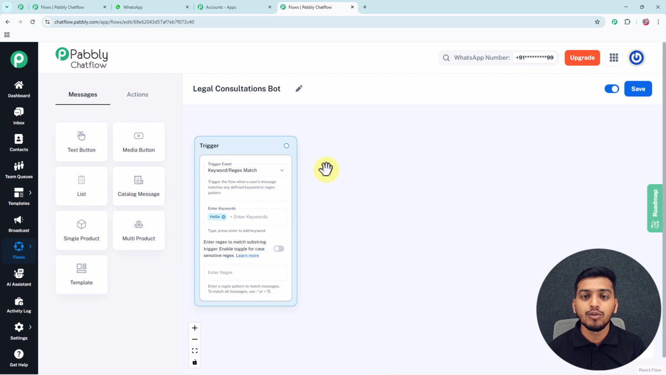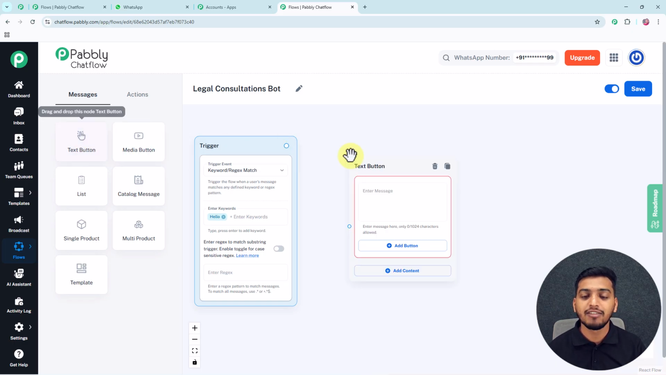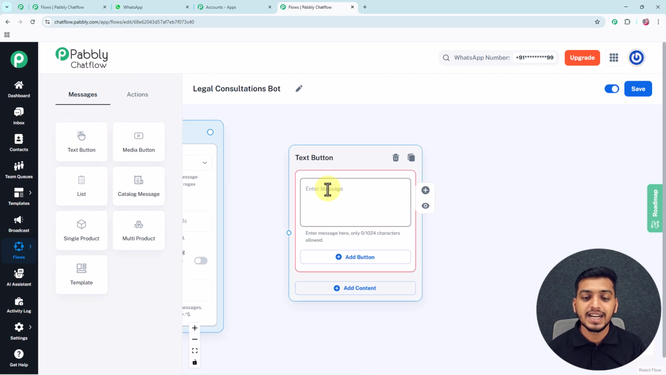So now we will move towards my action step, and for my action step I want that whenever any client sends me this particular keyword hello, I want to send them a welcome message. So to frame a welcome message, I will drag this text button from here and drop it in here, and then inside this enter message box I will enter the welcome message for my customer. Hi, welcome to Justice Law Firm, how can we assist you today?